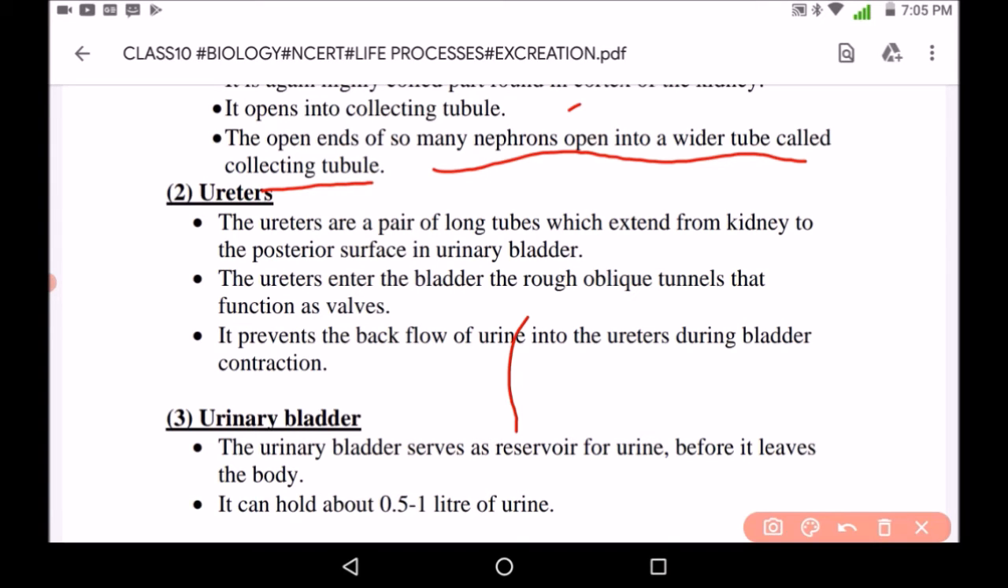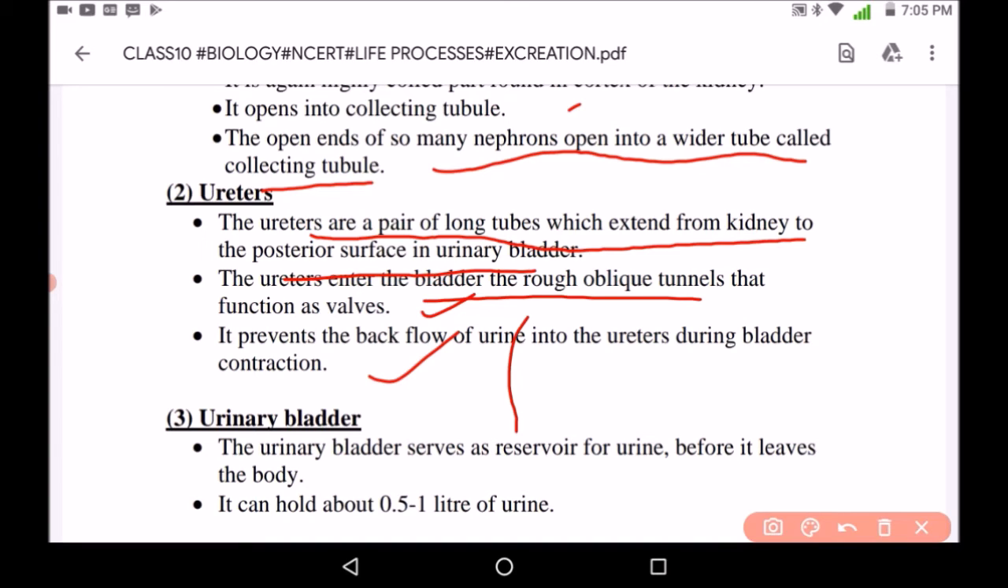Next is ureter. The ureters are a pair of long tubes which extend from the kidney to the posterior surface of the urinary bladder, and through this the ureters enter the bladder through oblique tunnels that function as valves. Now what is the function of this valve? It prevents the backflow of urine into the ureter during bladder contraction. The bladder contracts and relaxes when the urine passes out, so it prevents the backflow of urine.